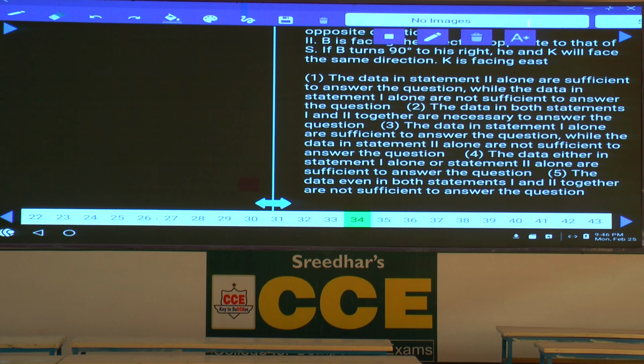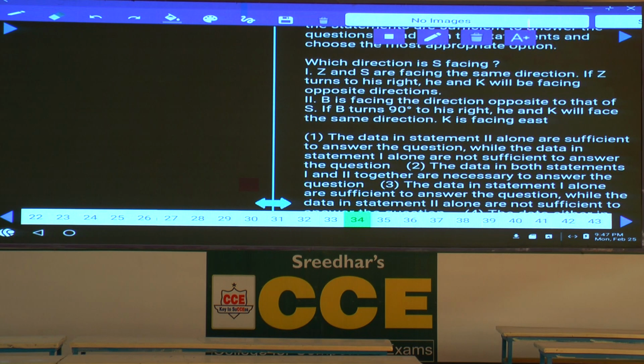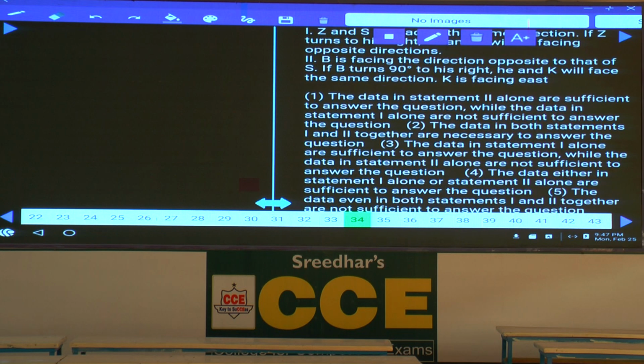Then coming to question number 34. Which direction is S facing? Now we need to identify the direction of this S. Z and S are facing the same direction. If Z turns to his right, he and K will be facing opposite direction. Now in the entire statement, is there any direction given here? Direction is not given. Hence 1 alone is not sufficient.